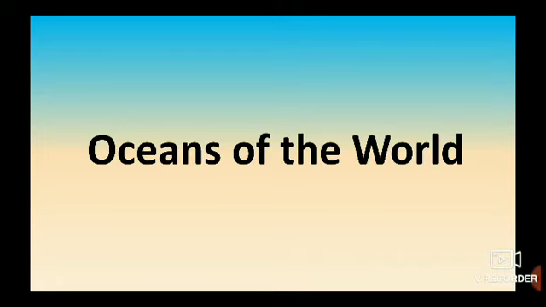So now we have covered the continents. How many continents did we learn, children? We know about the 7 continents on the planet Earth. We studied their sizes, structure, land masses, how much they cover, and their features, etc. So now we are going to learn about the oceans of the world. On our planet Earth, there are 5 oceans. We already know this. Here we are going to describe how the ocean is, and let's get into that, okay?